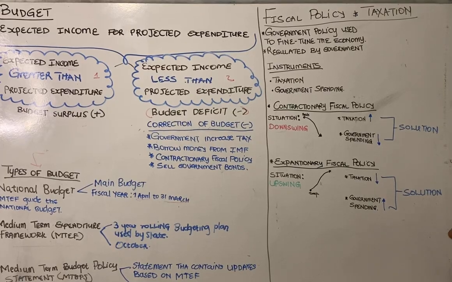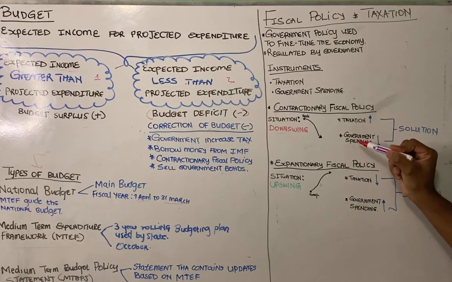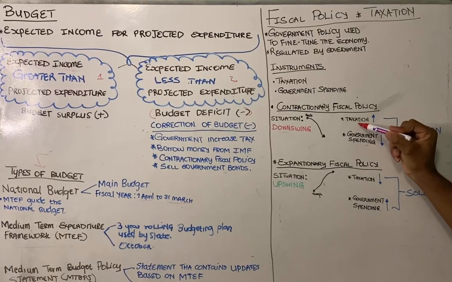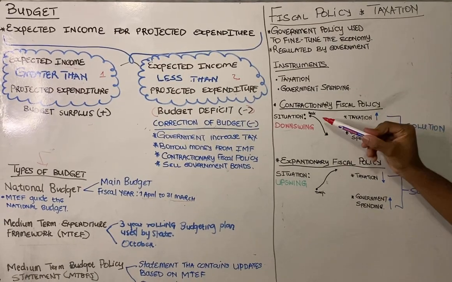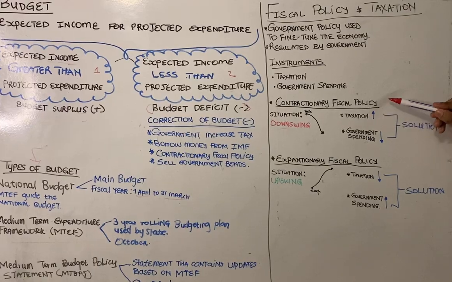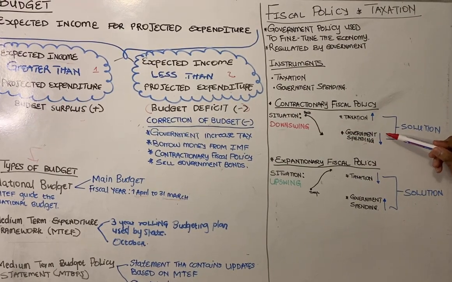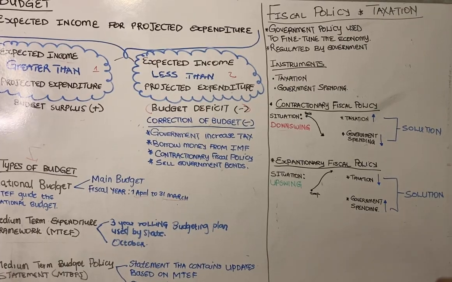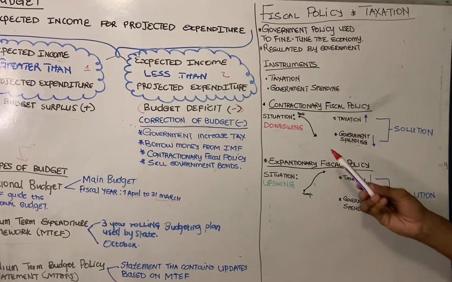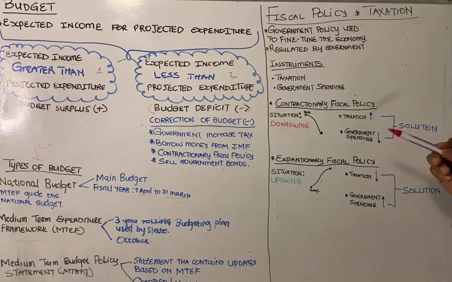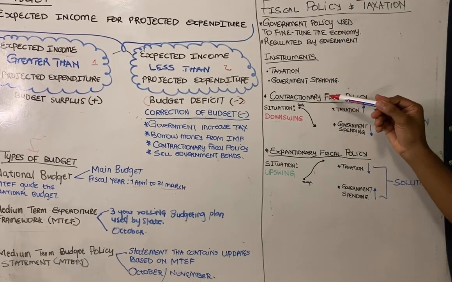So how are we going to apply it? We will look at taxation and government expenditure or government spending. What will happen to the taxation? If the economy is at the peak, the taxation will need to be increased, right? And the government spending will need to be what? Decreased, so that we can reduce consumer spending and experience the downswing in the economy. So you need to know when we apply the contractionary fiscal policy.